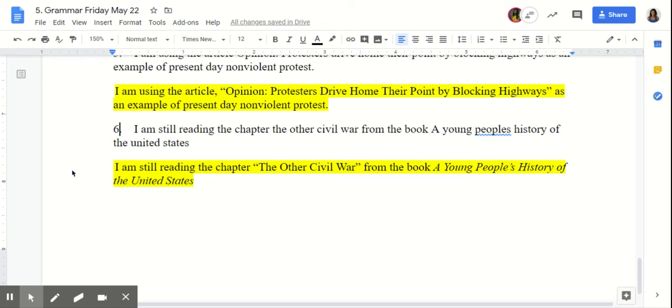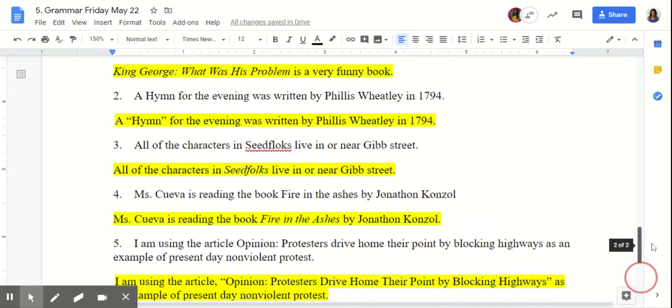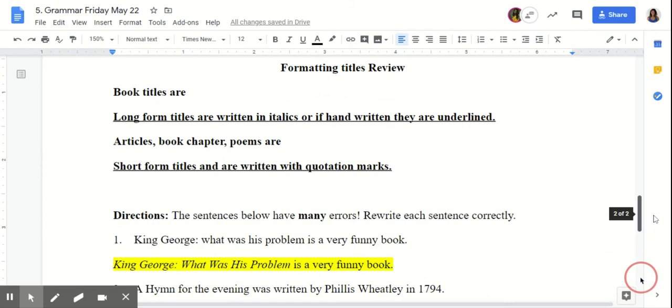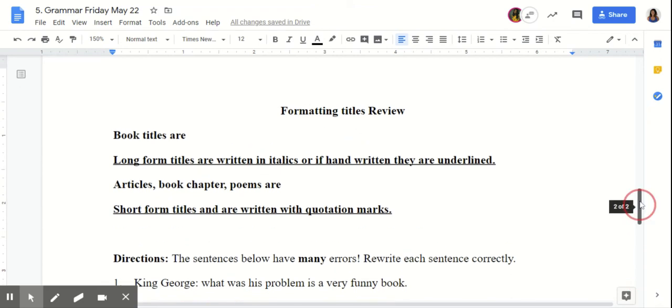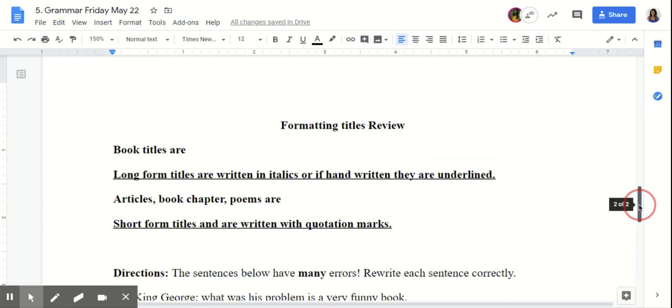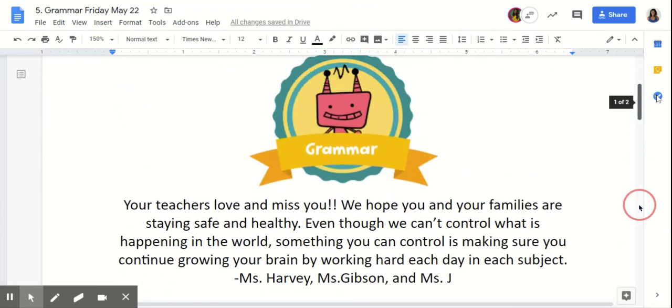And also make sure you are reaching out to your teachers if you are still confused on the difference between long form titles and short form titles. This is why we're going over them and we're getting constant review so you guys can get more practice with understanding what the difference is between the two and what they should look like when you are writing them out as well. So go ahead and get started on that exit ticket.